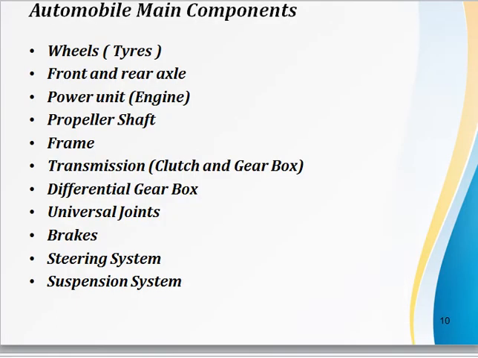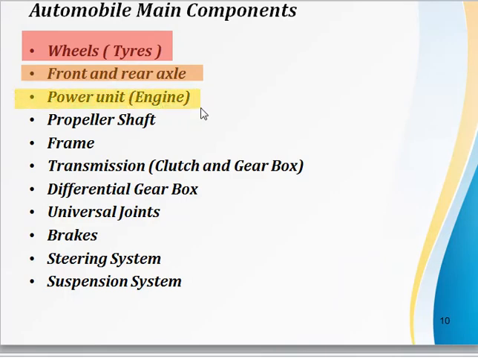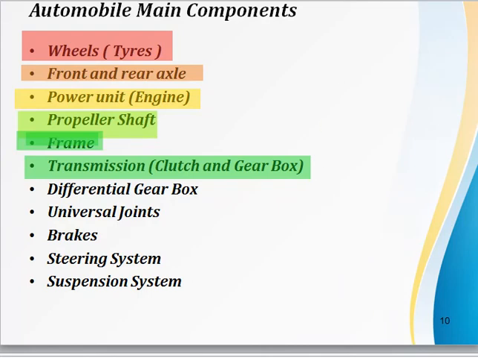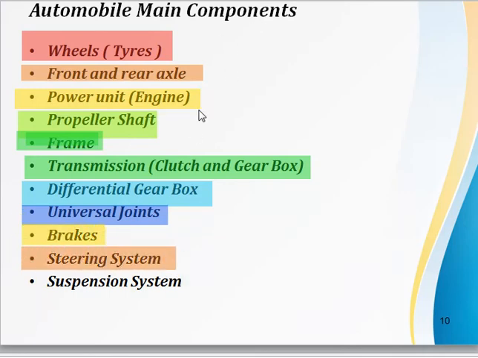Once again I will repeat the main components. The main components are wheels, the front and rear axle, the power unit, that is the engine, the propeller shaft, the frame of the automobile, the transmission, which consists of clutch and gearbox, differential gearbox, universal joints, braking system, steering system, and suspension system.